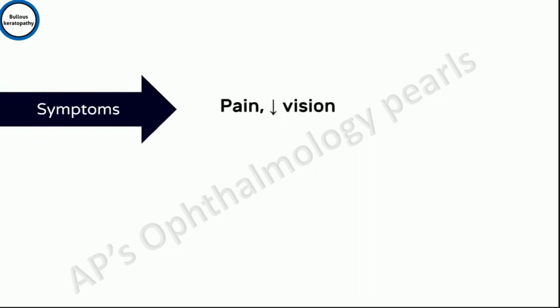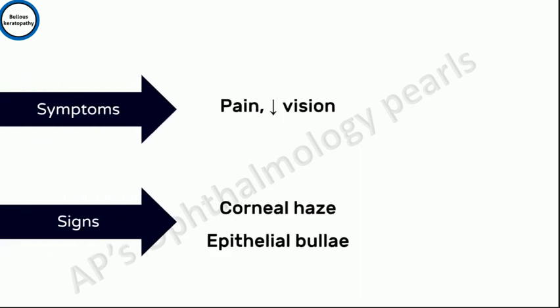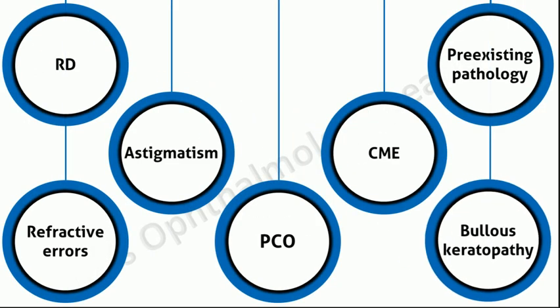In bullous keratopathy, the patient presents with pain and diminished vision, and on examination there is corneal haze and epithelial bullae. You can click on the link above to know more details about bullous keratopathy in my video on complications of anterior chamber IOLs. I have also left a link in the description box.